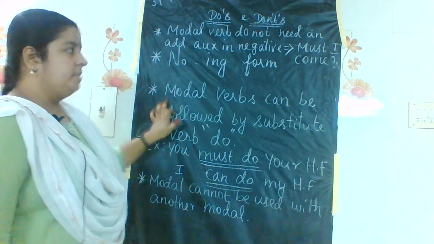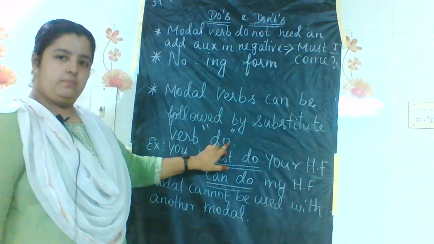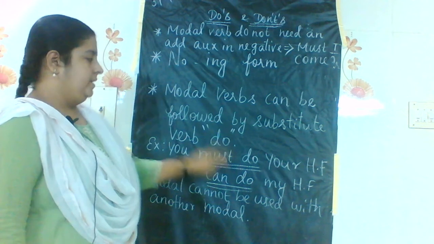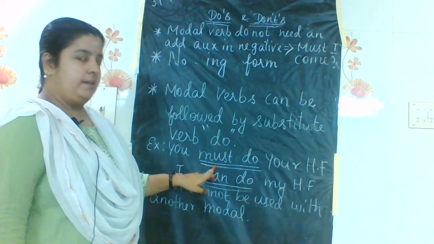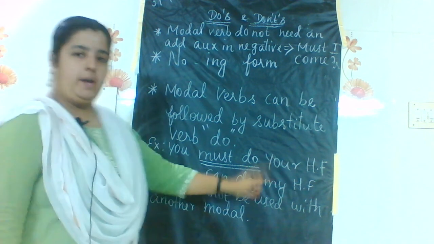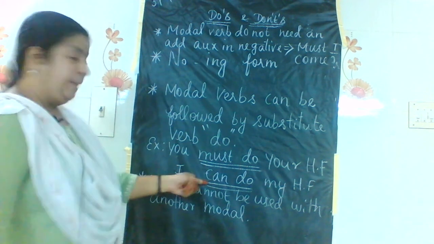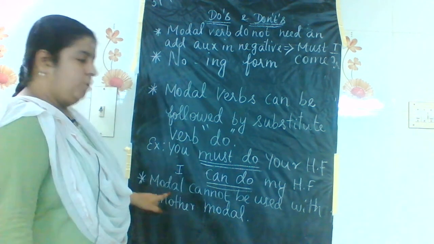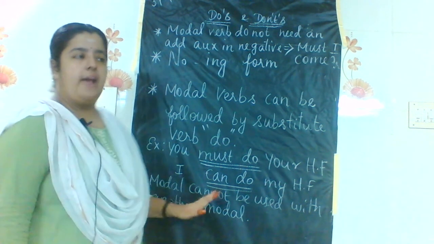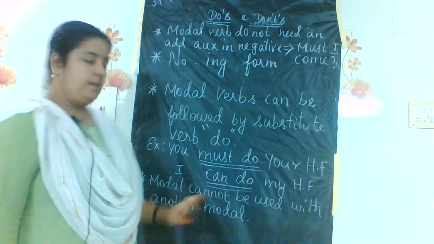Then the third one is, modal verbs can be followed by the substitute verb do. For example, you must do your homework. Must, as I told you, is a necessity category. You must do your homework, you have to do it. Then I can do my homework on my own. So I can, that is ability showing here. Then the last one is, a modal cannot be used with another modal. For example, we cannot use can and must in the same sentence, for example, I can must come. You should not use that kind of construction in modals.